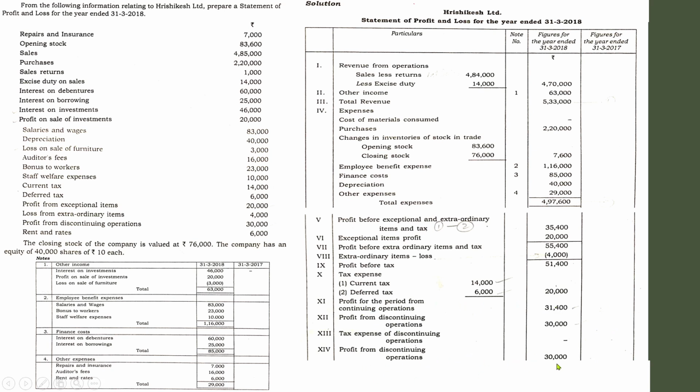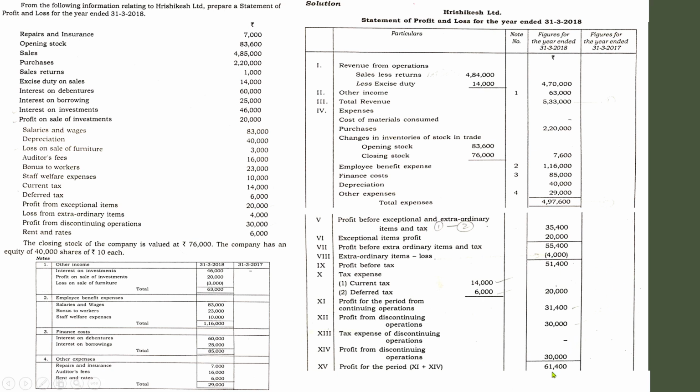Profit from the discontinued operation is 30,000. So finally, profit for the period is 31,400 plus 30,000. You will get 61,400. So now we have got the profit of the entire business, whether continuing or discontinuing, whatever it is.